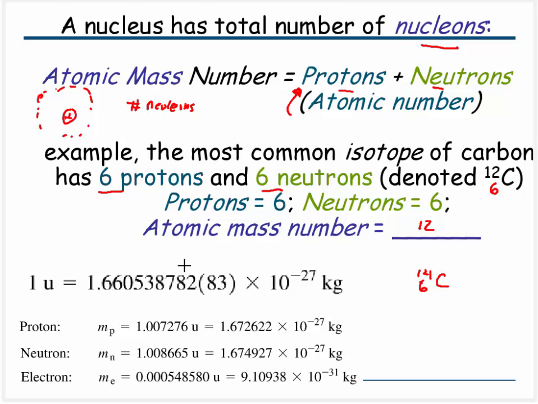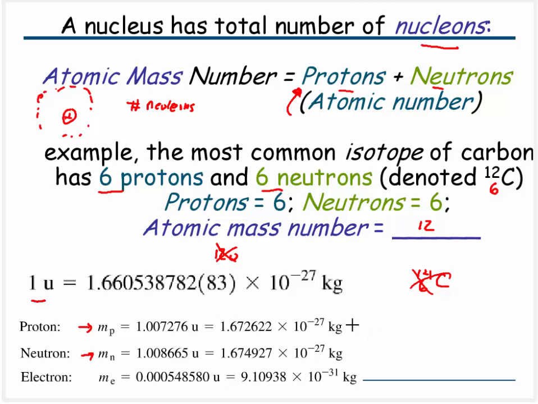Up until this point, you've probably said that the mass of carbon-12 is just going to be equal to 12 u, where we're defining 1 u to be 1.66 times 10 to the negative 27 kilograms. Now, we can't necessarily do that anymore in this class. We're going to have to realize that the protons and the neutrons actually have very, very slightly different masses, and the proton is slightly less massive than the neutron by a teeny tiny bit.